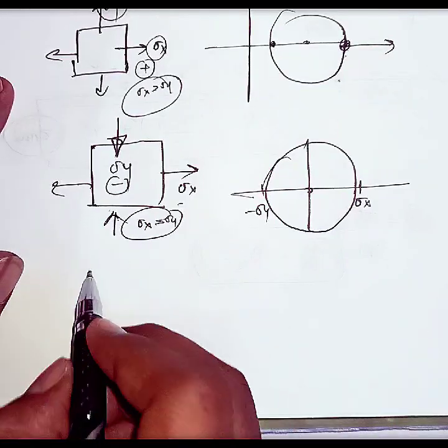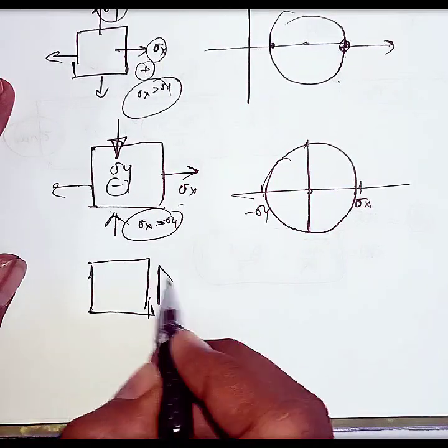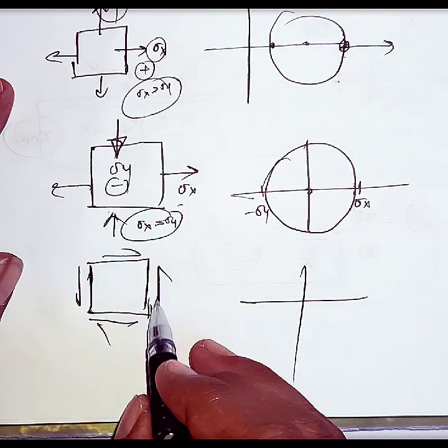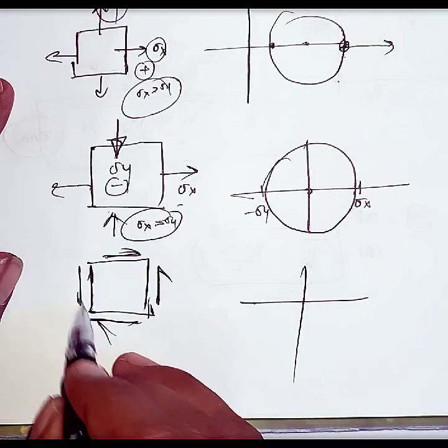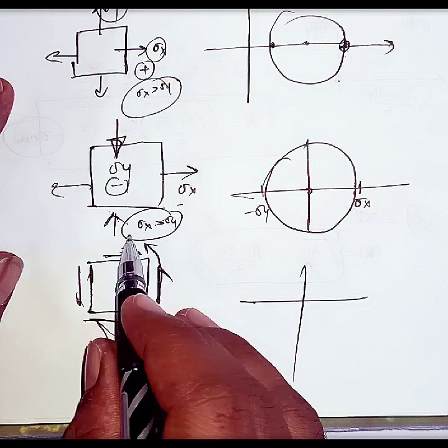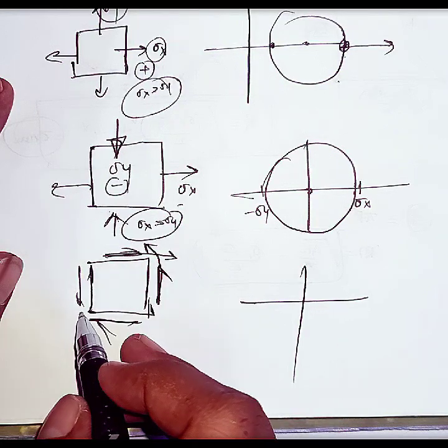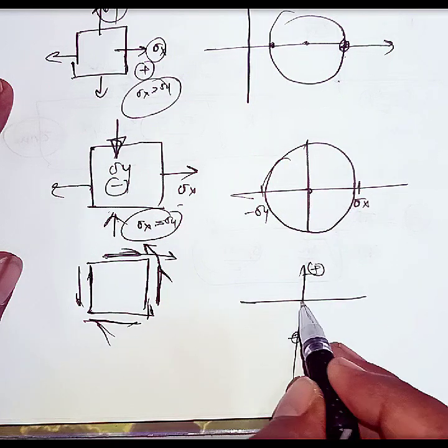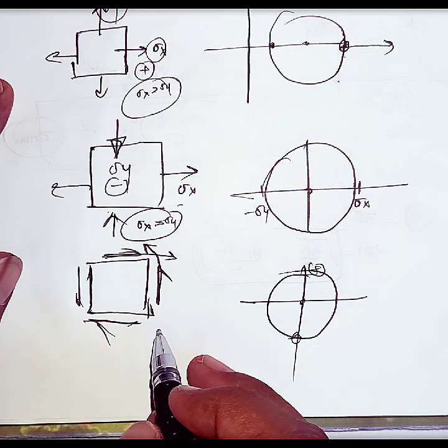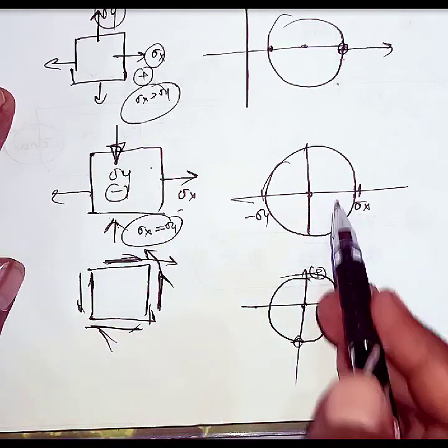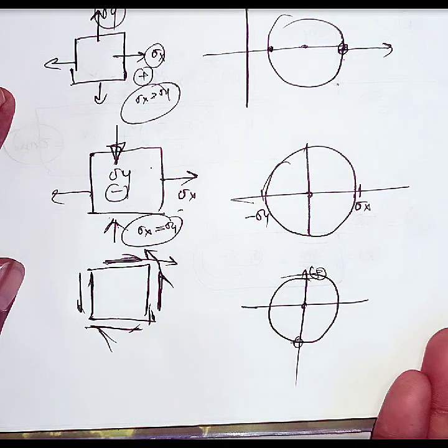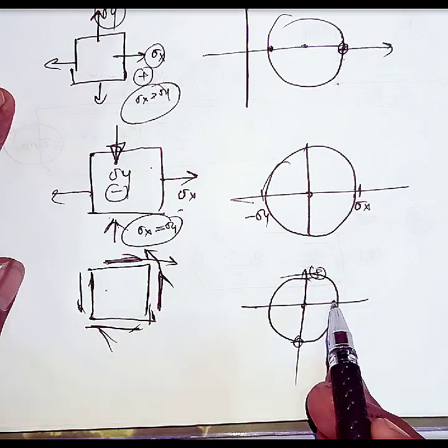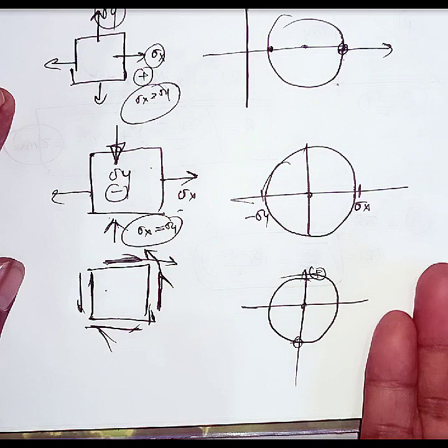And if you take a pure shear case, where there are no normal stresses and only shear stresses exist on this loading diagram, this is making an anti-clockwise direction and this is making a clockwise direction. As we know, anti-clockwise is positive and clockwise is negative. So this is positive shear stress and this is negative shear stress. From this center we draw one more circle like this. You can see that these two diagrams give a similar Mohr circle. Fortunately it came out similar, but we can't call it wrong. We draw the Mohr circles from the loading diagram, and fortunately these two are similar.